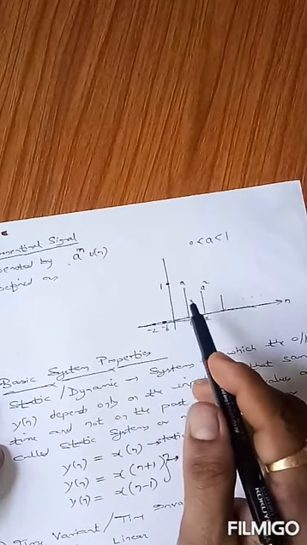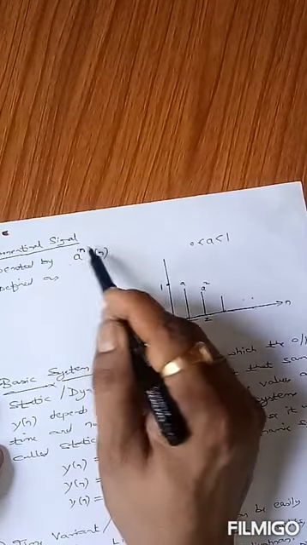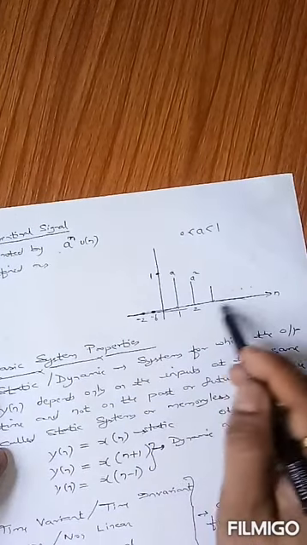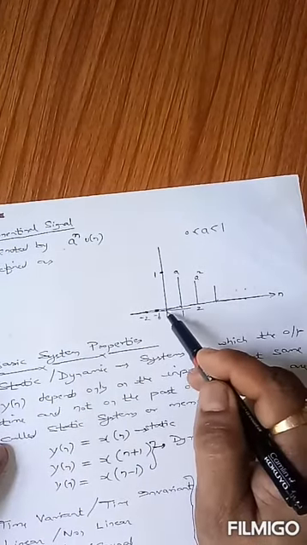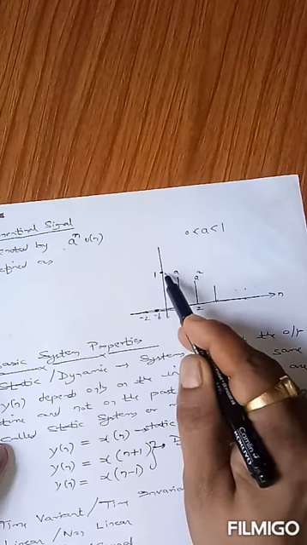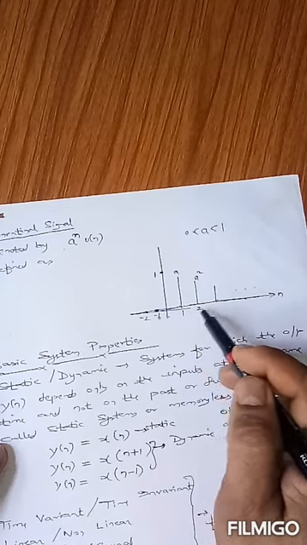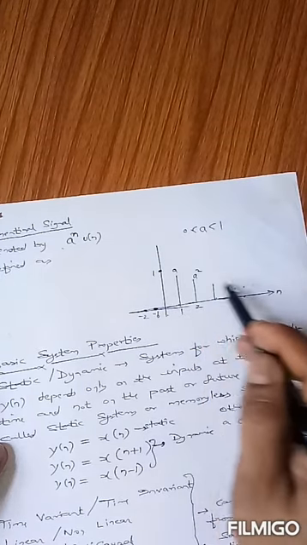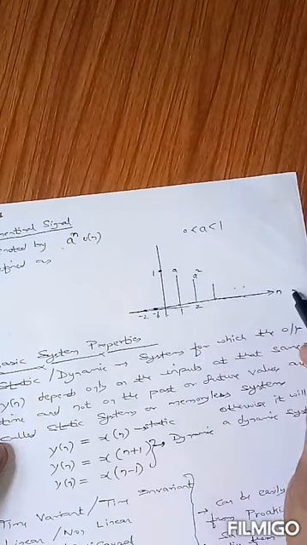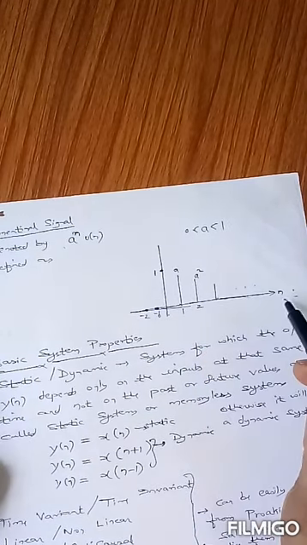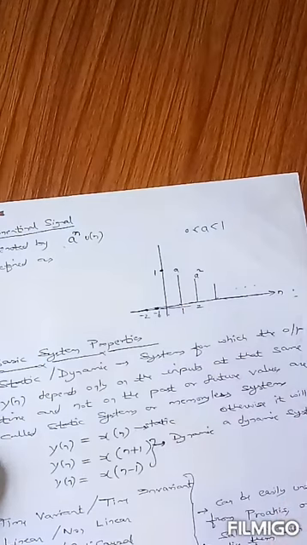Next is the unit exponential signal. What is an exponential signal? It is defined as a raised to n times u(n). The signal is defined like this. For the value of n equals 0, it is a raised to 0, which is equal to 1. Since the value of a is between 0 and 1, for every positive value of n, the value will decay like this. So that's why it is a decaying exponential signal, and it is defined like this. So this is the unit exponential signal.